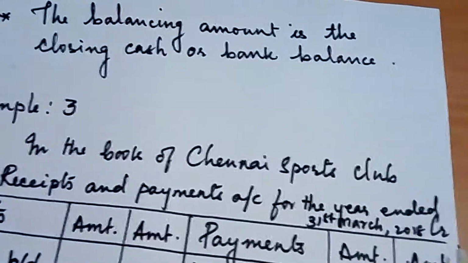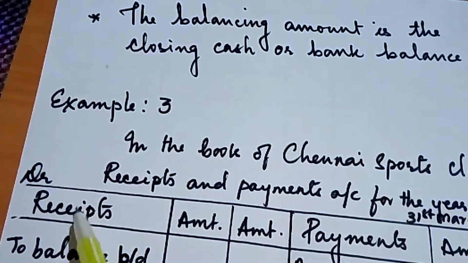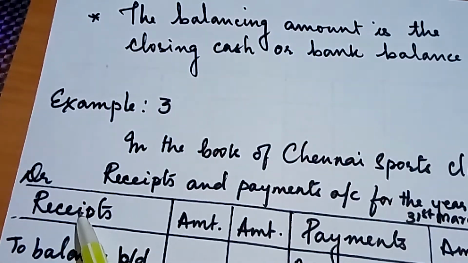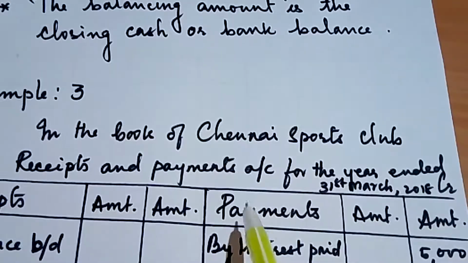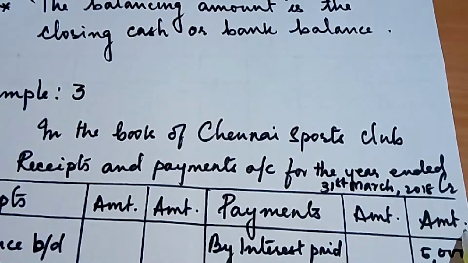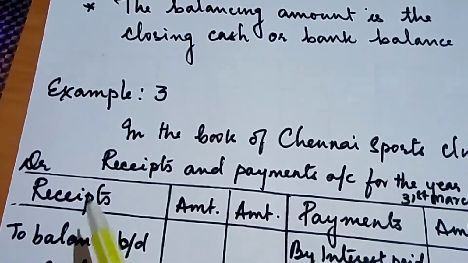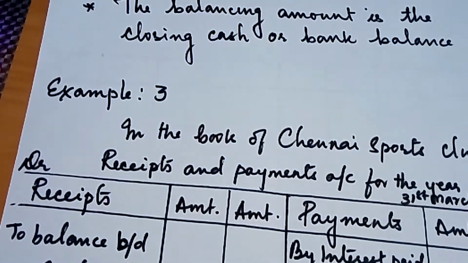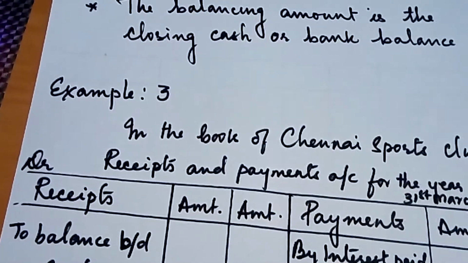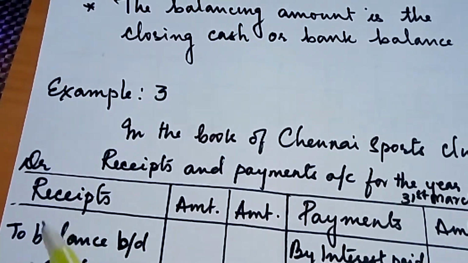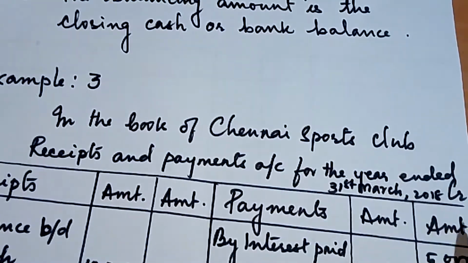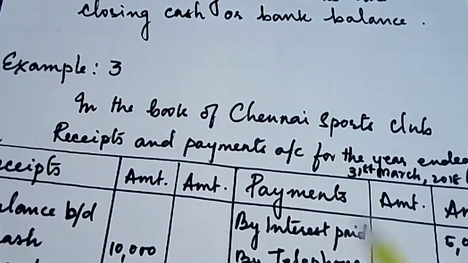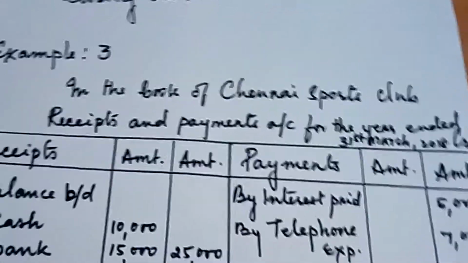Now this is a ledger account, so we have debit as well as credit. We write over here receipts. We will not write particulars, but receipts. And then we have 2 columns, amount, payments, amount. So remember, in the debit side, the cash received, whatever you receive from the membership or tournament fund, the money received will come in the debit side. And the money which is going out, or the payments, will come in the credit side. It's very easy. It's like a cash book which we have studied in 11th standard.